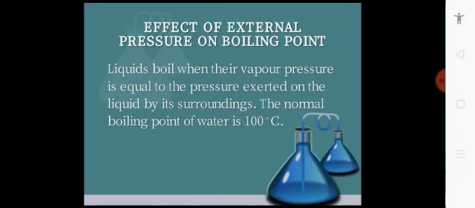Liquid boils when their vapor pressure is equal to the pressure exerted on the liquid by its surroundings. The normal boiling point of water is 100 degrees Celsius. Means at sea level where the atmospheric pressure is 101.325 kilopascal or 1 atm or 760 millimeter of mercury. So water boils at 100 degrees Celsius. Means the normal boiling point of water is 100 degrees Celsius but at sea level.